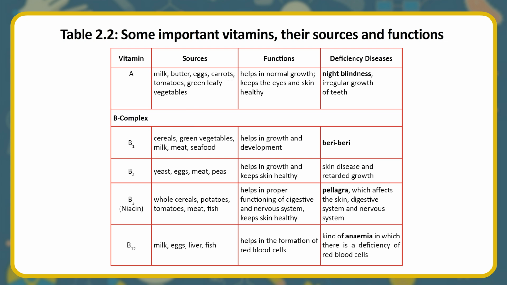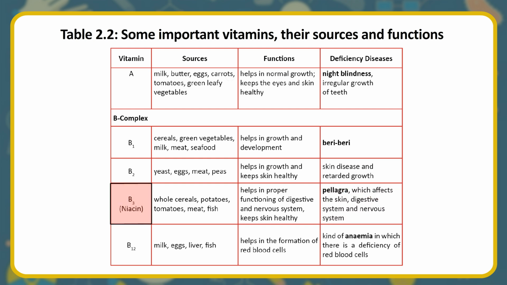B complex. B1. Cereals, green vegetables, milk, meat, seafood. Helps in growth and development. Beriberi. B2. Yeast, eggs, meat, peas. Helps in growth and keeps skin healthy. Skin disease and retarded growth.